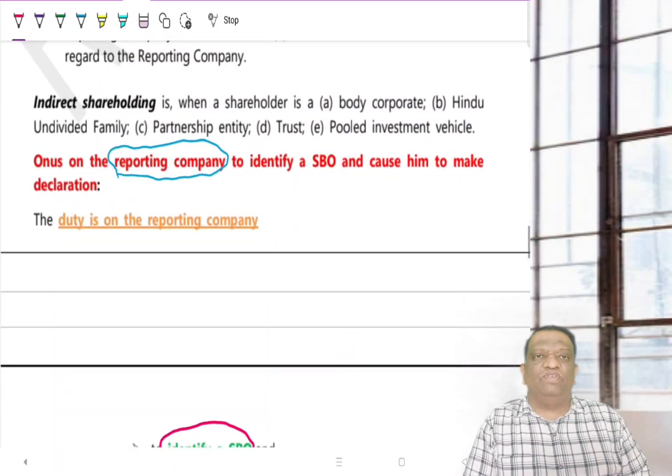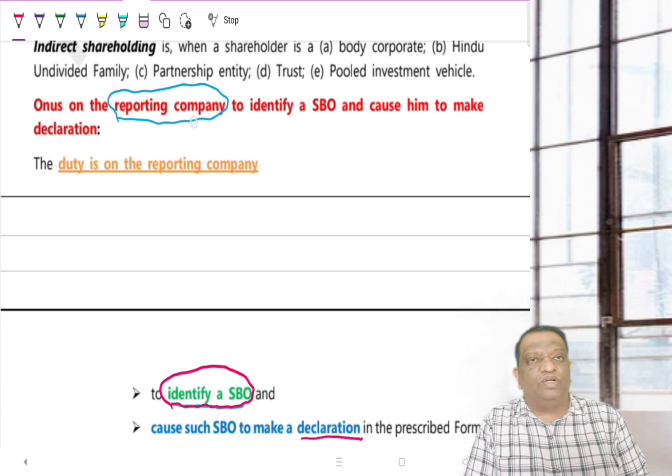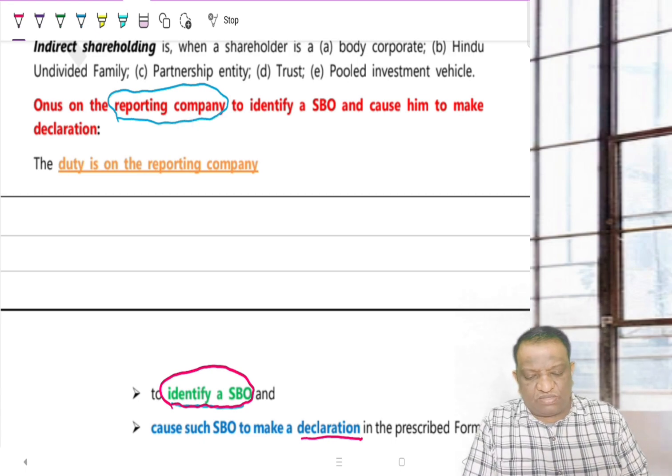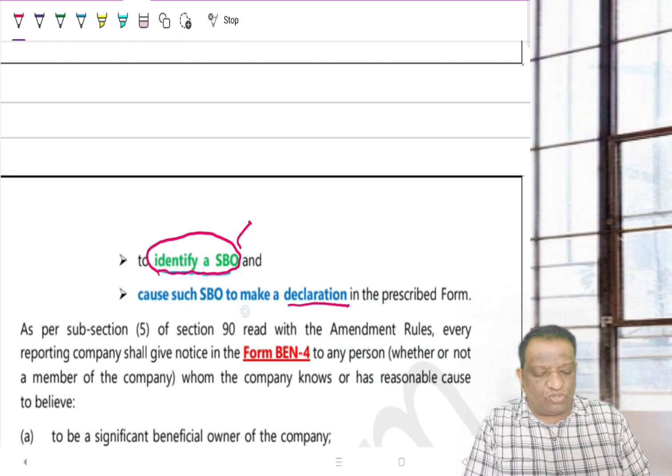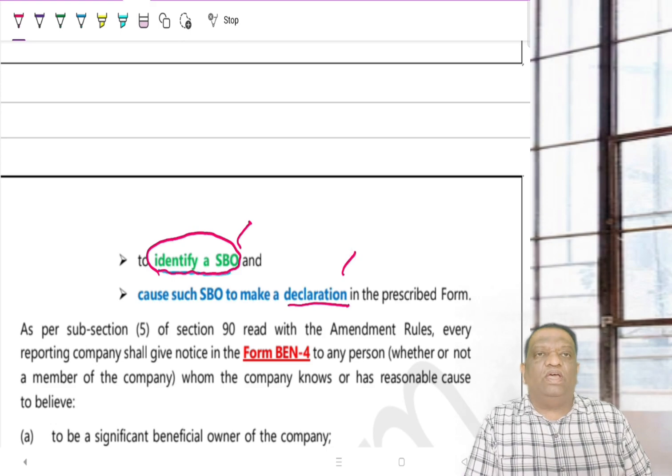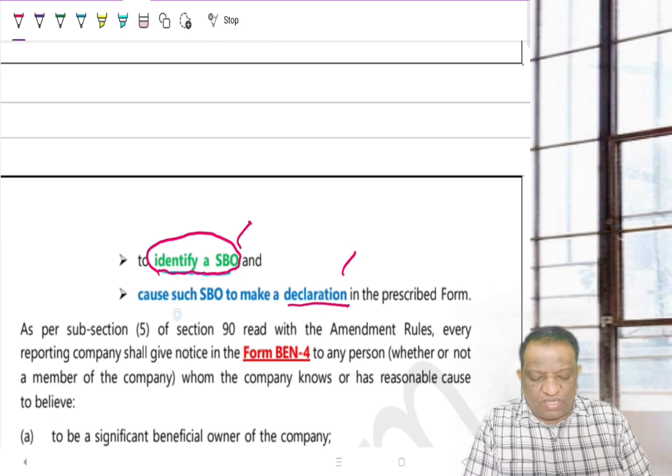Then who has to identify this SBO? As I said, it is the responsibility of the reporting company. What are they responsible for? They are responsible for two things: to identify the SBO and to cause such SBO to make the declaration. Then what happens? You are forcing the company to get the declaration from the SBO.